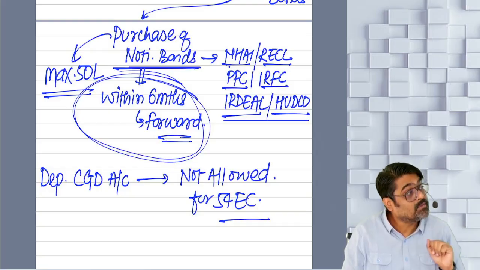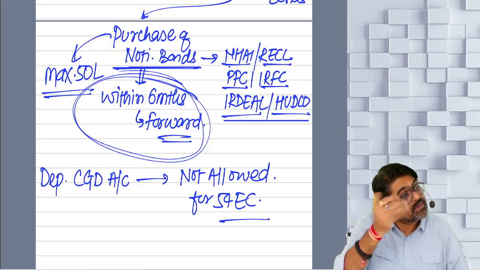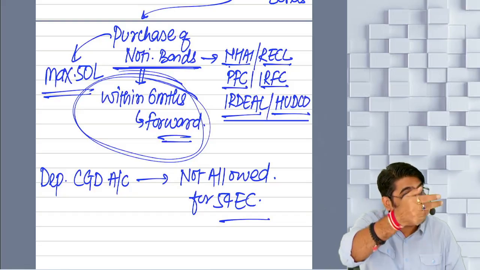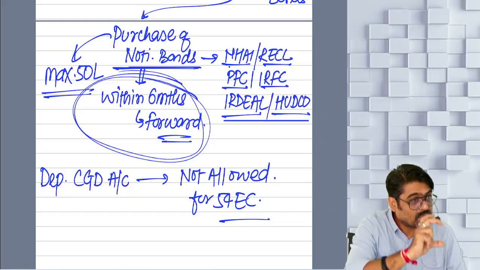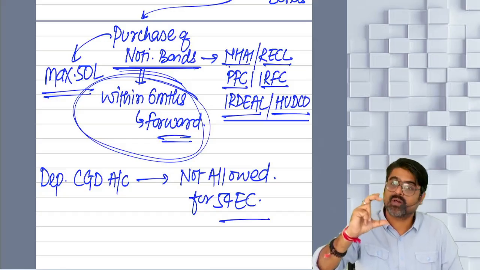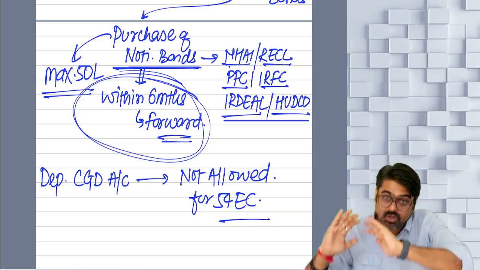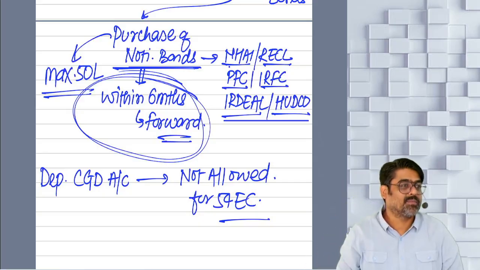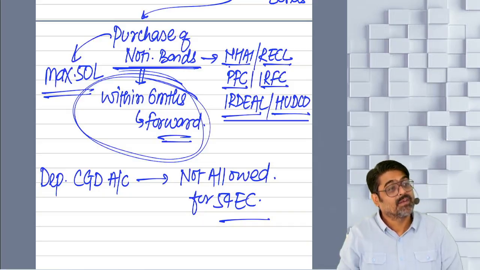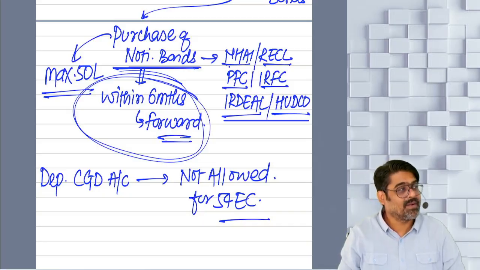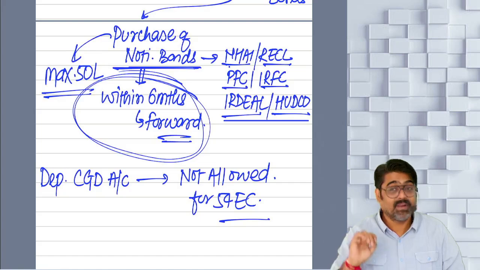So how much you have actually invested? 75. Is it more than 50? Excess 25 will be ignored. So 75 or 50, whichever is lower. Maximum investment 50 lakhs. Yes or no? That 50 lakhs for your capital gain 80 lakhs, whichever is lower. How much exempt? 50 lakhs. So out of 80, 50 will be exempt, and the balance, you were thinking that only 5 lakh will be taxable, but no, 30 lakh will be taxable.